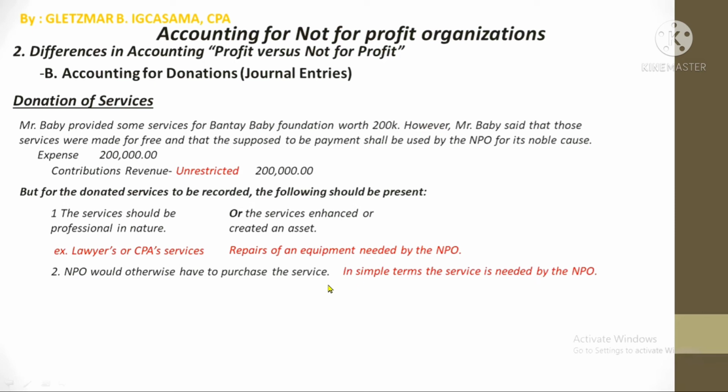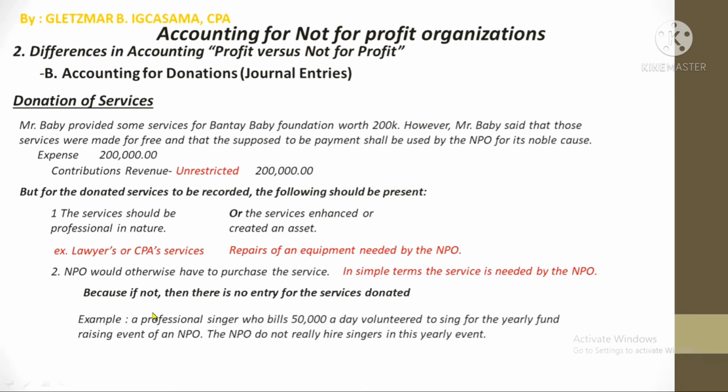Because if not, even if the services are considered professional, or the services create or enhance an asset, there will be no entry. Okay? To make it clear, we have an example right here. We have a professional singer who bills 50,000 a day, who volunteered to sing for the yearly fundraising event of an NPO. The NPO does not really hire singers in this yearly event, and it was not in the plan to hire singers for the current year's event.